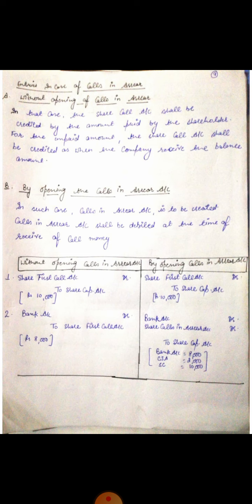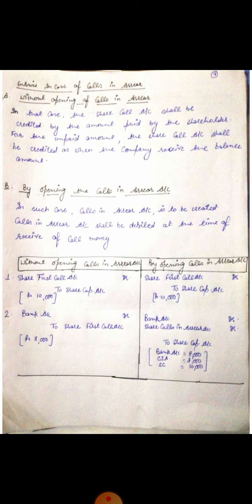Whatever the case may be, we should keep it in mind, and first the due entry is to be passed. Clear? So first we will pass the due entry for the first call as well as for the final call. Then we will check what amount is not being paid by the shareholders. Like we assume that the shareholders have not paid money for their first call. So first we will pass the due entry for the share first call, in the same way as we discussed in our previous lecture.